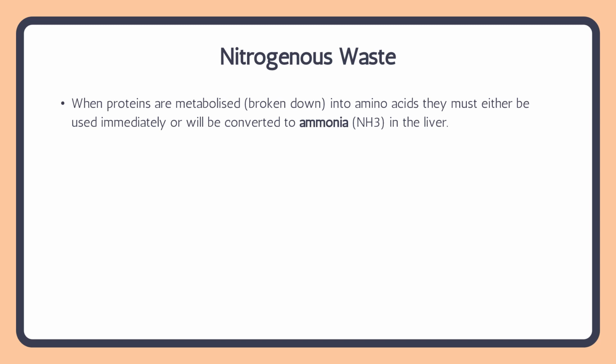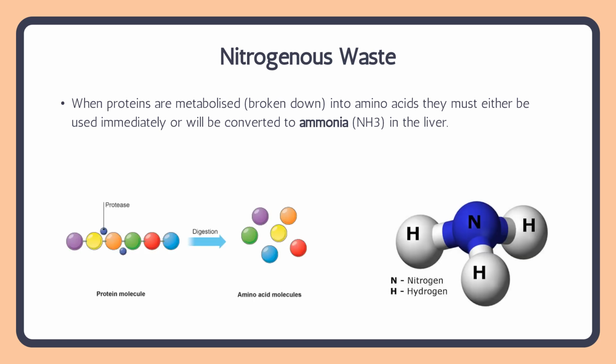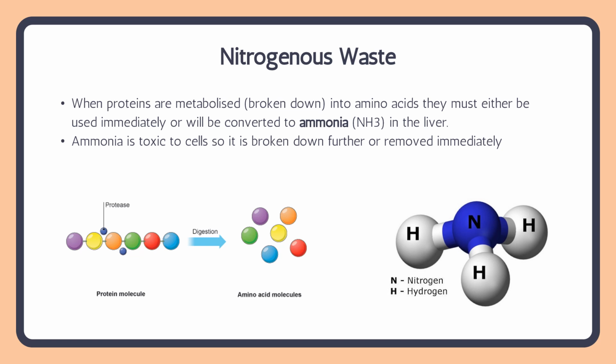When proteins are metabolized, broken down into amino acids, the building blocks of protein, these amino acids either need to be immediately used or our bodies will convert them into ammonia, NH3. Ammonia is toxic to our cells, so it either has to be broken down further or removed immediately.